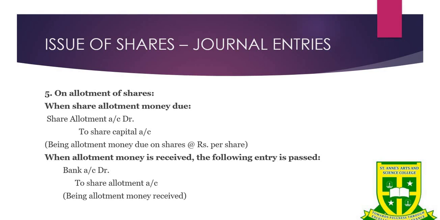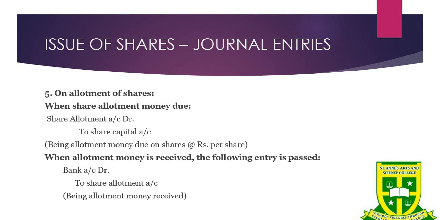On the expiry of the last date of application, a detailed list of applicants who applied to the company will be prepared by the directors, and after that allotment letters are dispatched to those to whom shares are allotted. The allottees become the shareholders of the company, and the company will also send a regret letter to those applicants who are rejected.